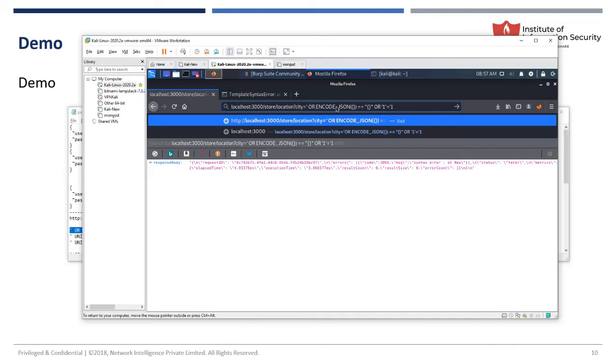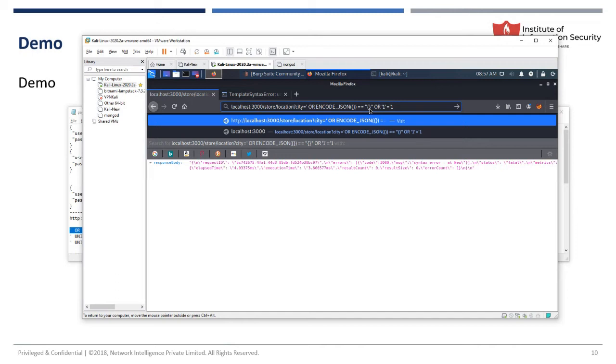So here the error or encode JSON is one more inbuilt method. I'm not passing any value here, so that whenever this JSON encode executes, I'm trying to get the whole value.